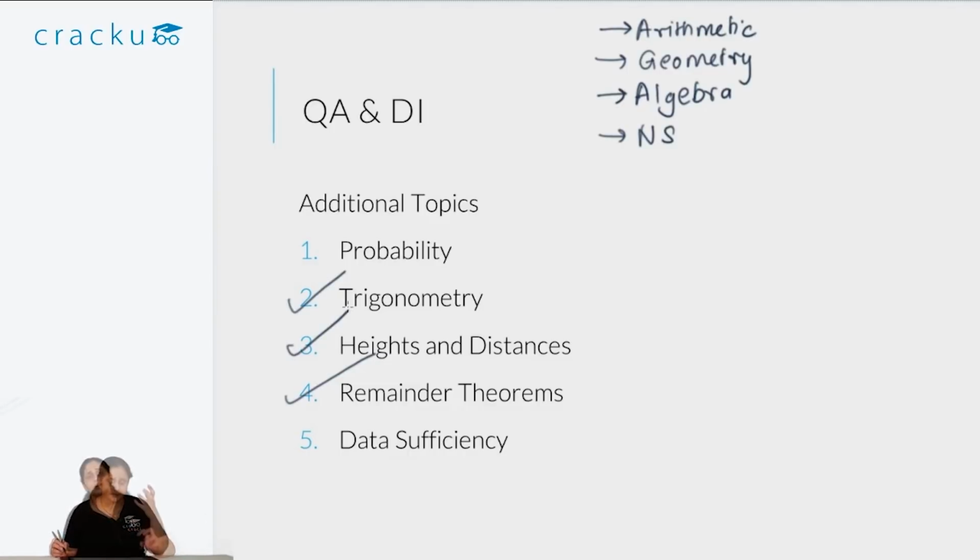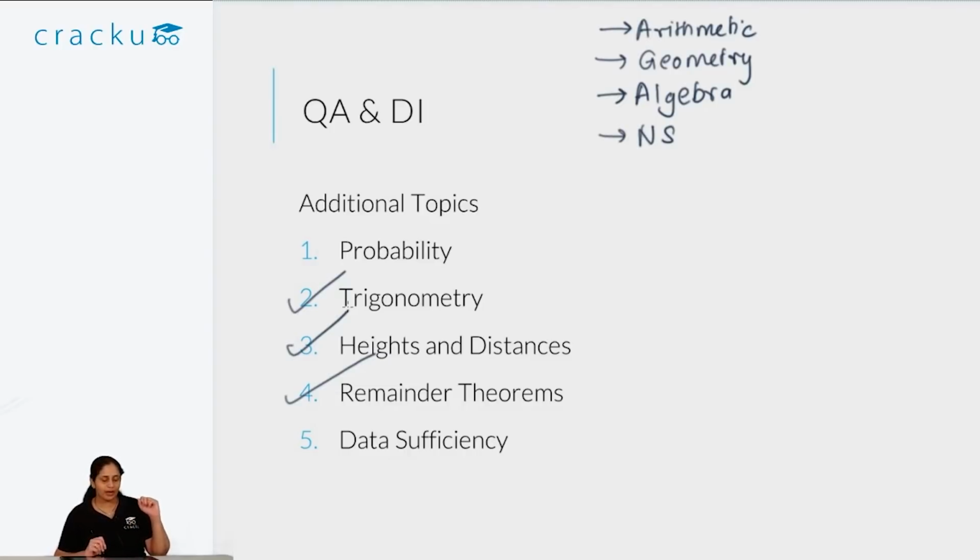Another topic which has almost disappeared from CAT is probability. You very rarely see probability questions in CAT these days. But probability often comes in XAT. So if you have not done probability for CAT, or if you are attempting XAT for the first time, make sure you take a close look at probability, because you can expect at least one question from it.